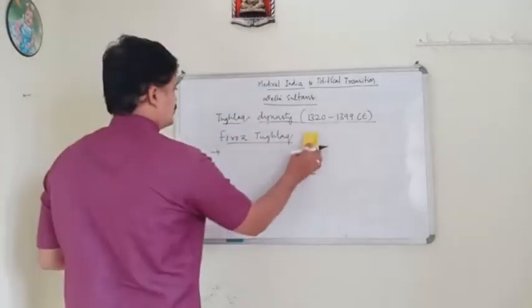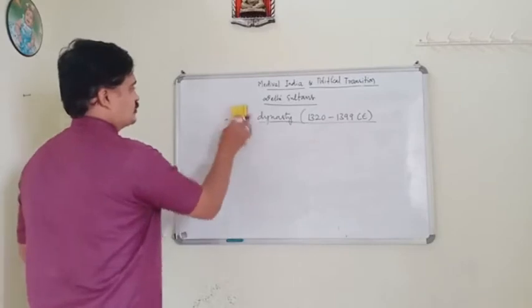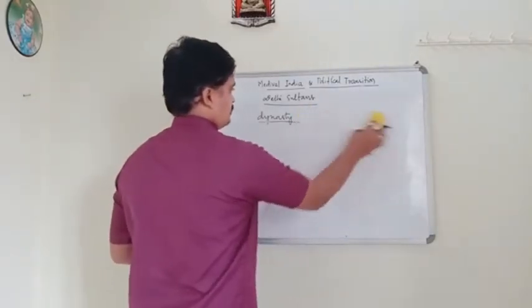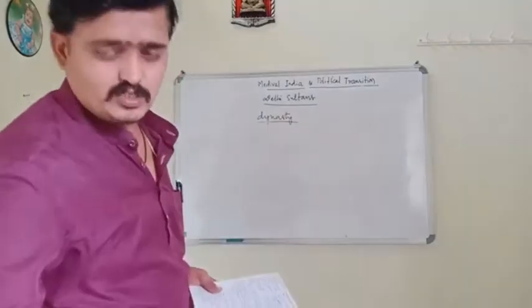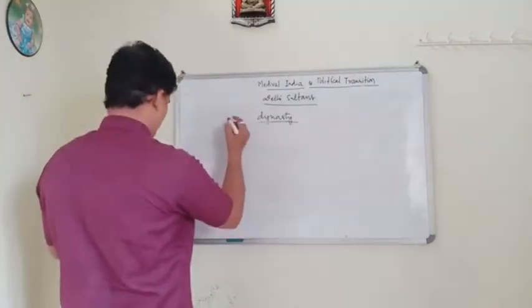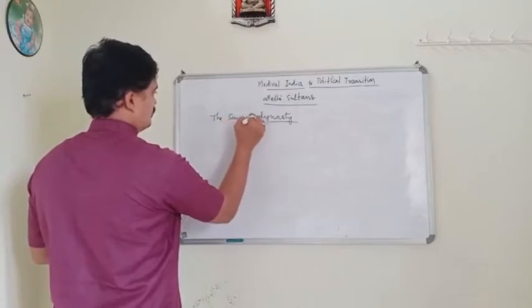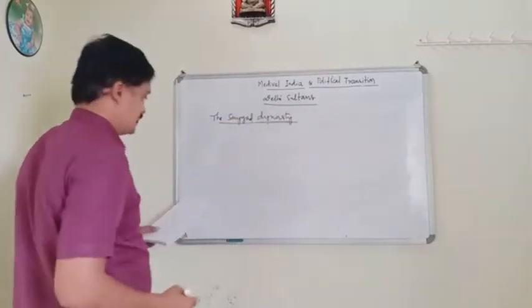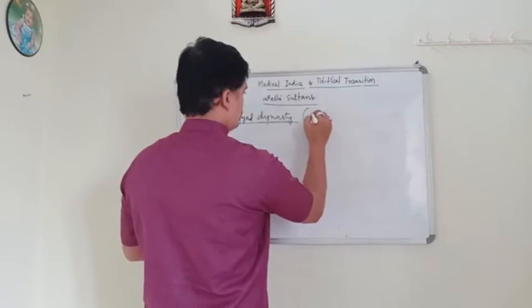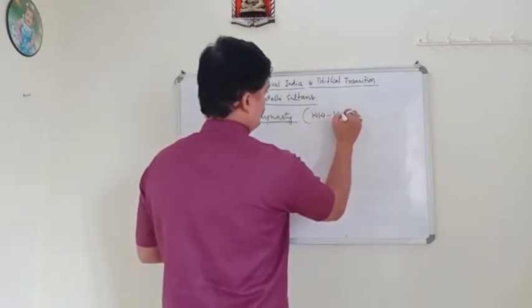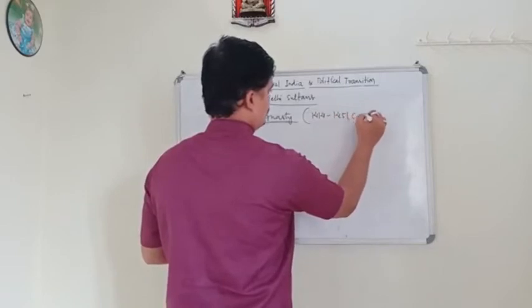So after the Tughlaq dynasty, we are going to study about the Sayyid dynasty. These were the highlights of the Tughlaq dynasty. Now we are going to study about the Sayyid dynasty. The period of the Sayyid dynasty was 1414 to 1451 CE.